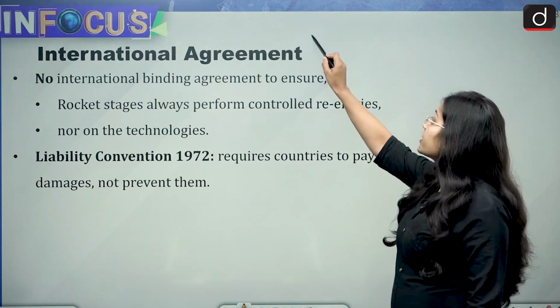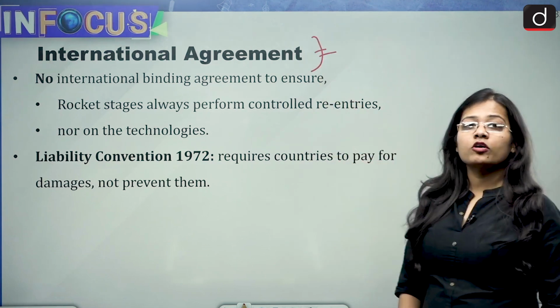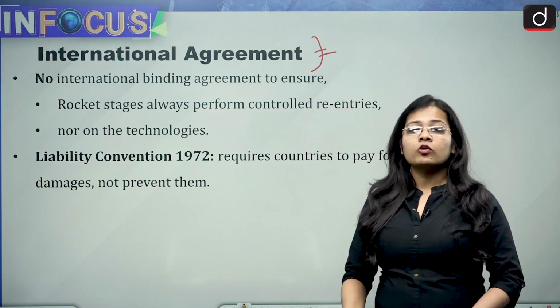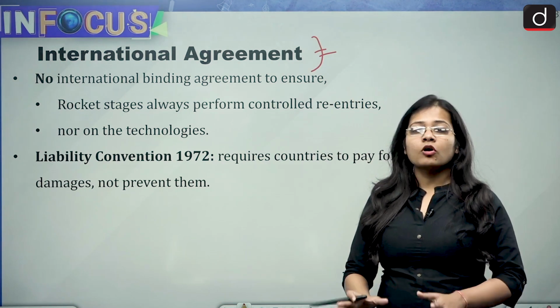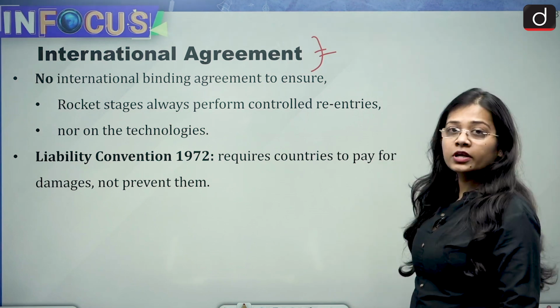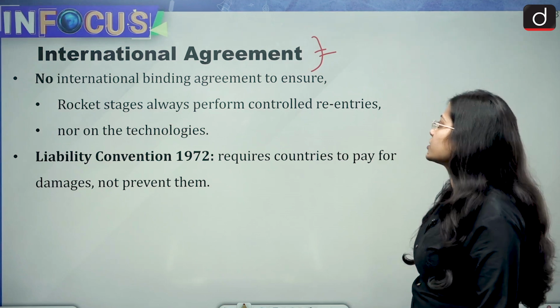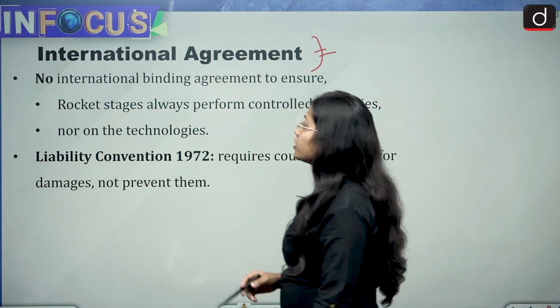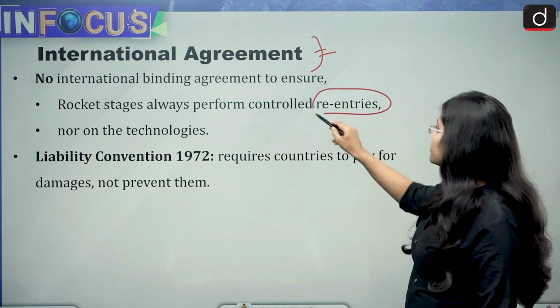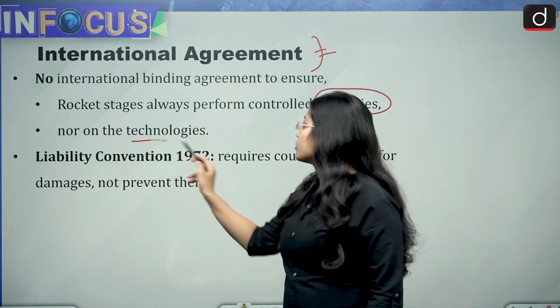Now let's talk about the international agreement. Is there any international binding agreement which talks about reducing space debris or the re-entry of debris into the Earth's atmosphere? Till now there is no international binding agreement to ensure rocket stages always perform controlled re-entries, nor on the technologies.